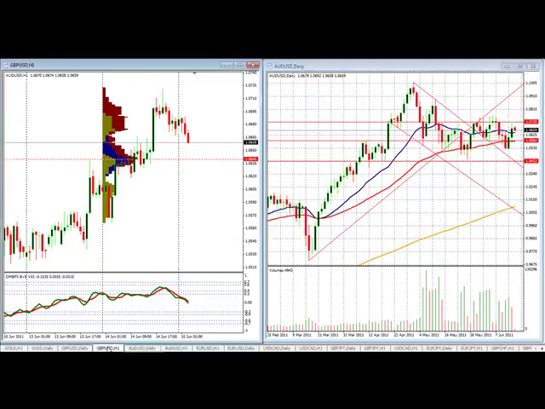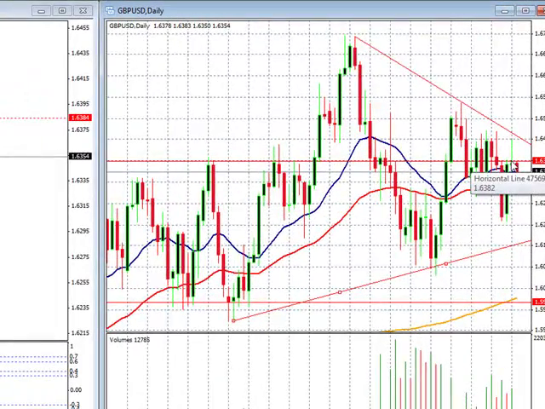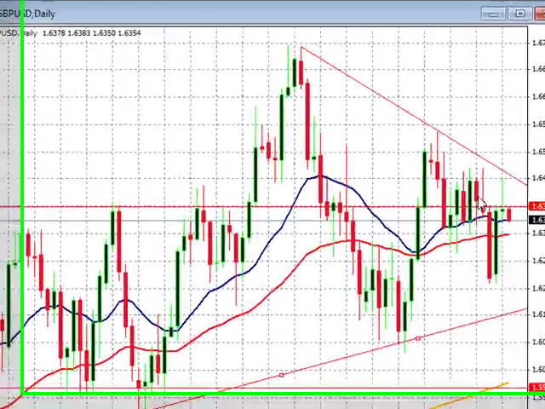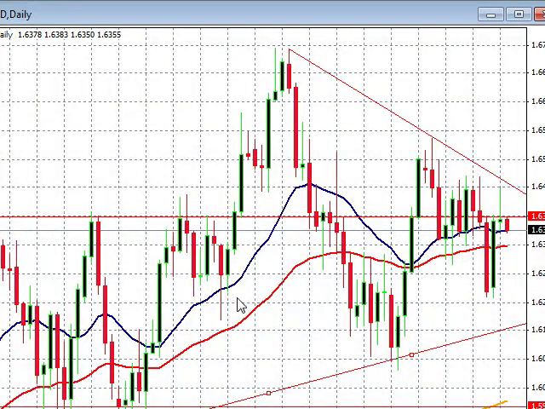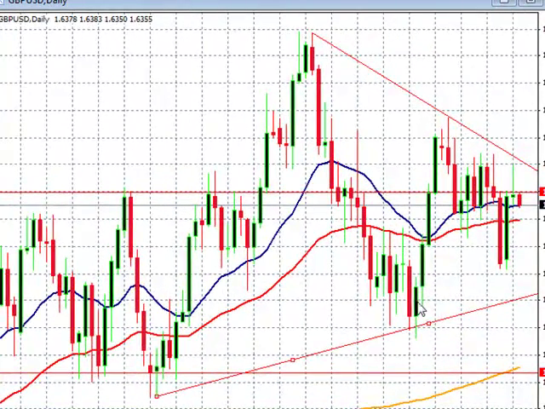Next we have the pound dollar, and this is going to continue our theme of sit on hands. Here we've got resistance at 1.638, which basically matches up with our point of control. We've got a triangle pattern that we're watching, but overall you can see this consolidation. We got a little pop down and we got the reaction, and now we've come back. So if you want to, you can trade that larger consolidation. The thing is, we didn't come back down here like we did previously. This is one that I would say sit on your hands.